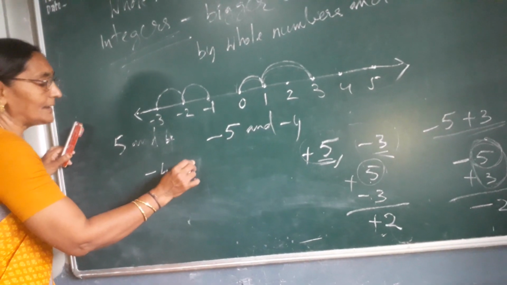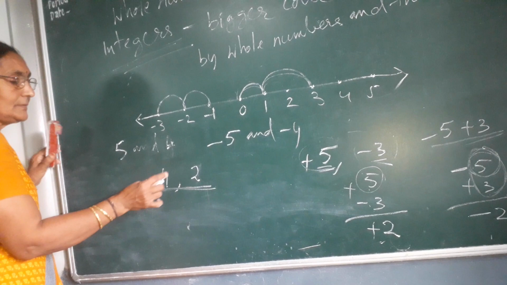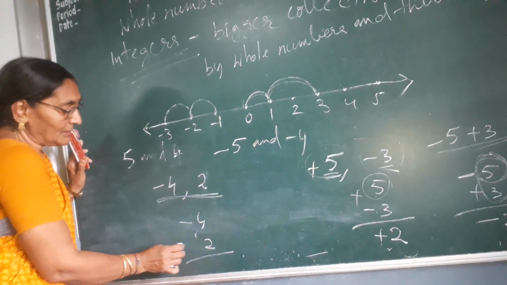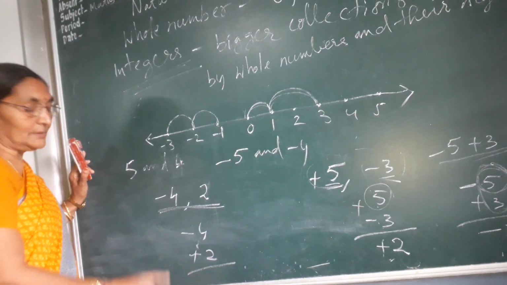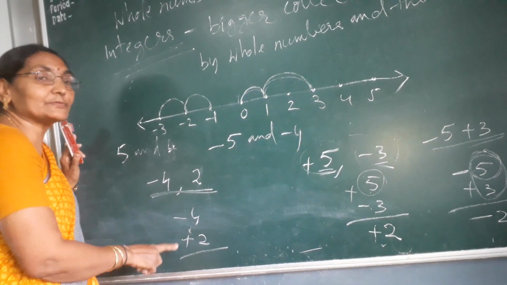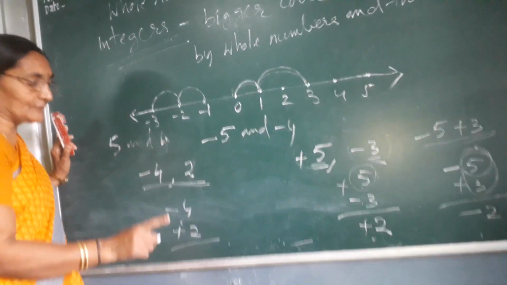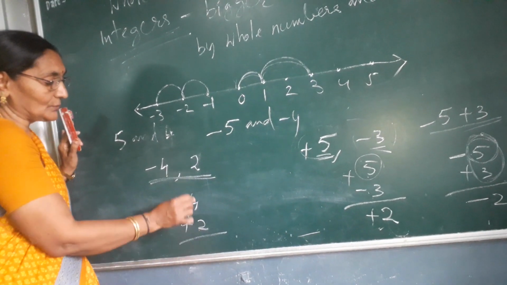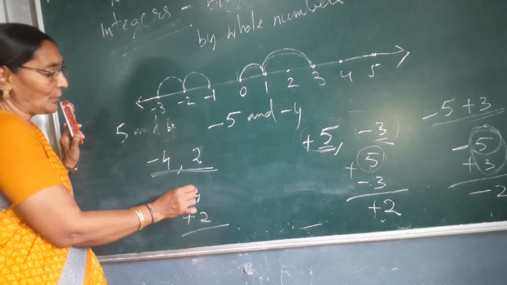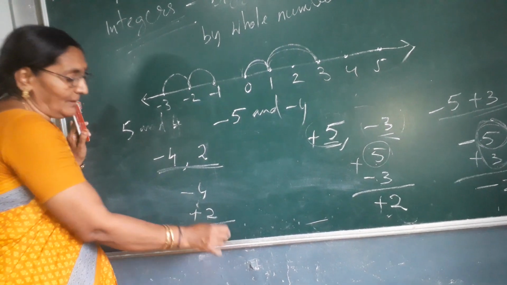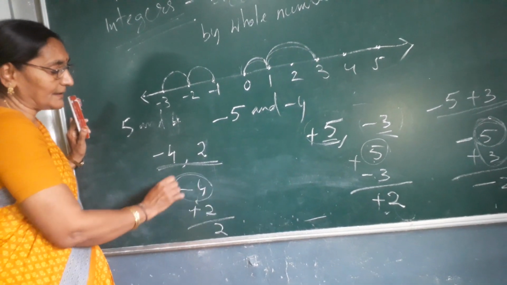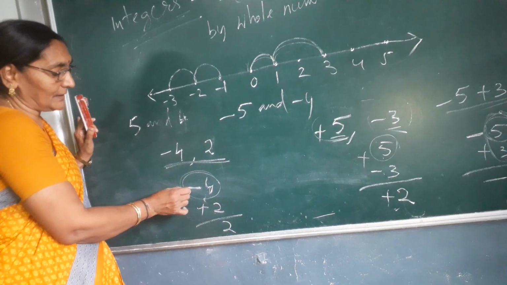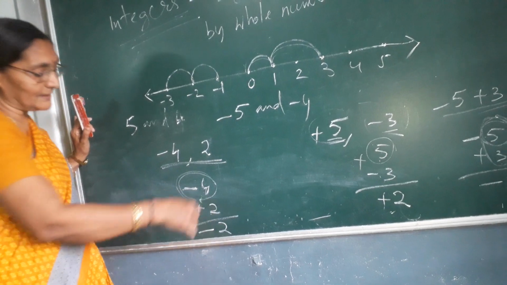If not understood, once again I am teaching: if one negative number is there and one positive number is there, then what will you do? First you will write the bigger number, then the smaller number, and you have to subtract, because one minus is there, one plus is there, means negative and positive numbers are given. These two numbers as usual you will subtract, 4 minus 2, how much will come? 2 will come. Then you will see in front of the bigger number, here the bigger number is 4, what is there? Negative is there. So this answer is negative.